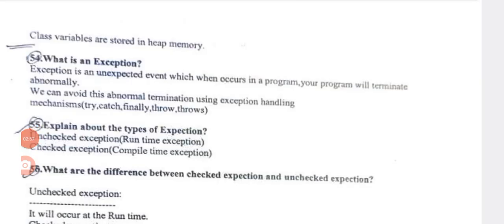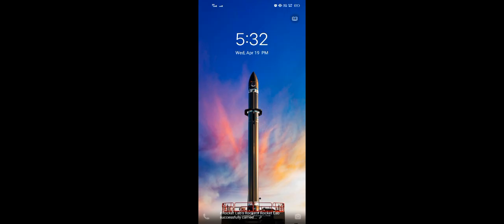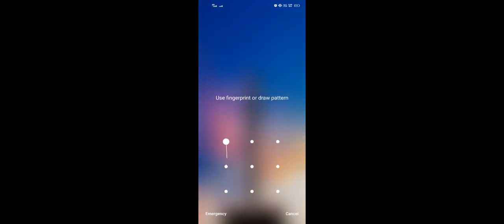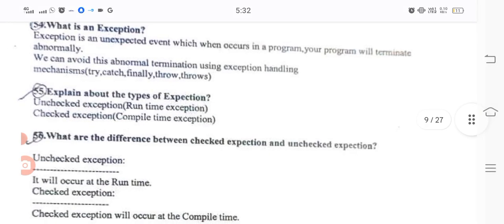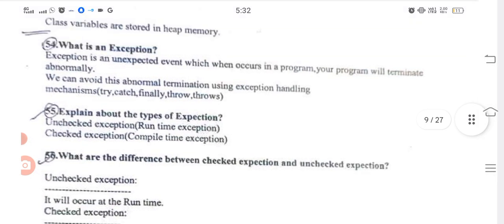Next question. What is an exception? Exception is an unexpected event which, when it occurs in a program, makes your program terminate abnormally.